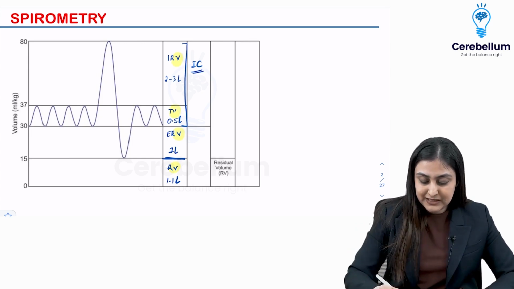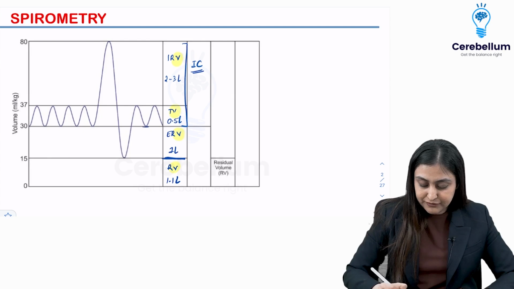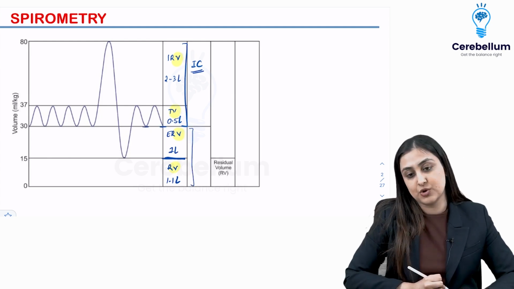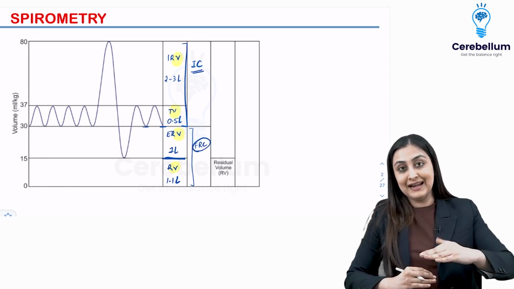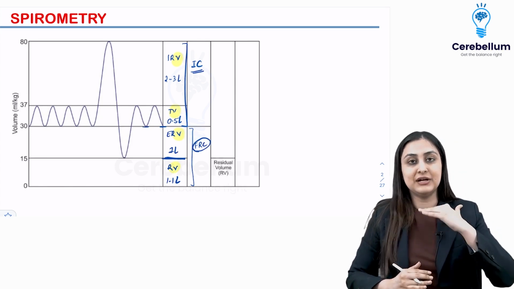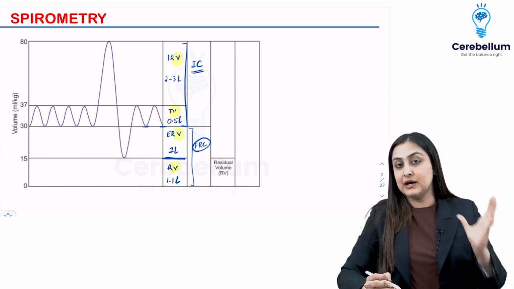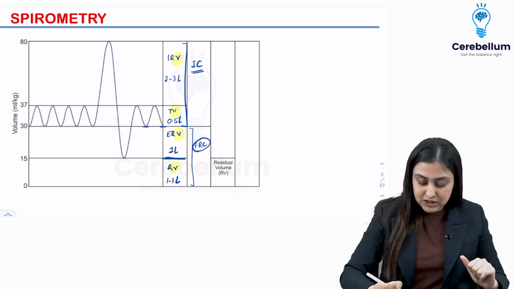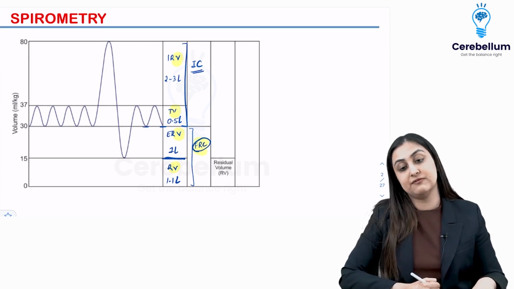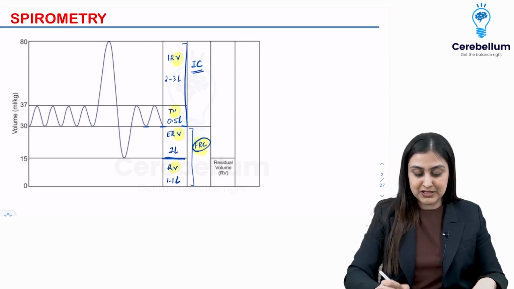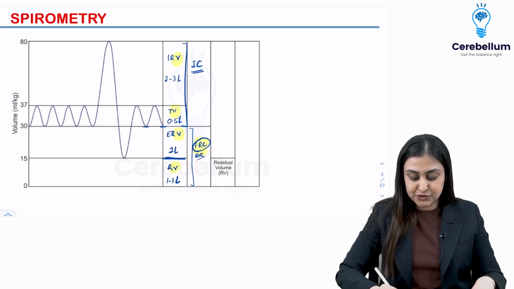Second, what is very, very important is the amount of air that is left behind after a normal expiration. Extremely important. This is functional residual capacity. At the end of a normal breath, at the end of a normal expiration, the amount of air that is left in my lungs is ERV plus RV, that is functional residual capacity. Very, very important. If they want to ask one thing, this is what you should place your bets on.